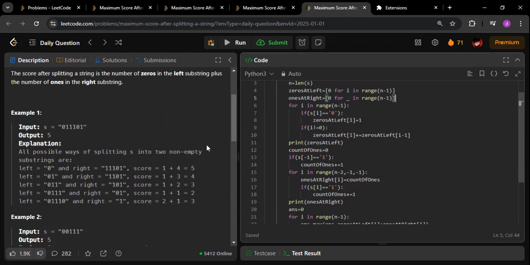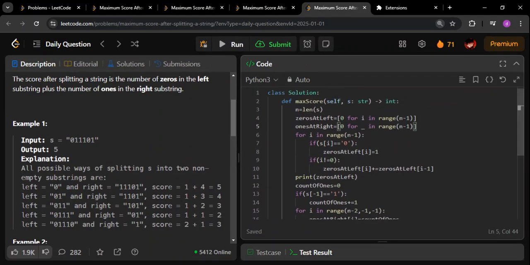So if you see how I'm populating them, I'm just going through each of the elements. If they are 0, I'm first of all making this element 1. That is the index for zeros at left. For this particular index, I'm populating the value 1. And then if it is not the 0th index, I'm including the value towards the left also. That is just like a prefix sum. You can think of it in a prefix sum way.